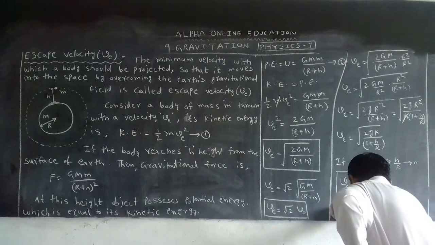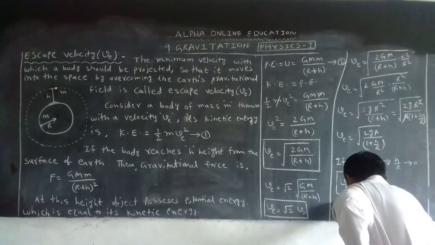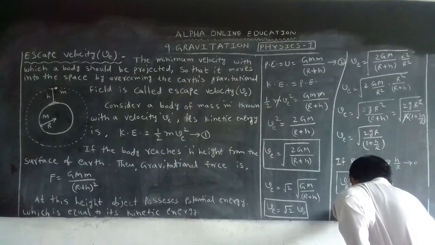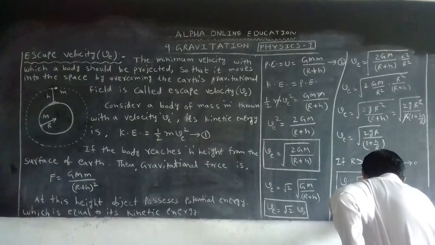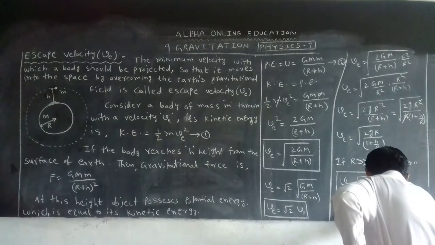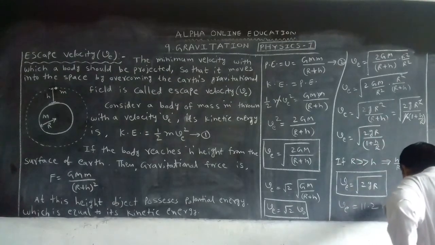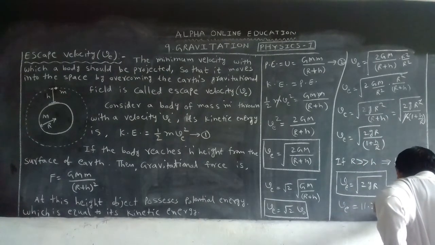Now, the escape velocity of the earth is a fixed value. How much is that value? 11.2 kilometer per second.